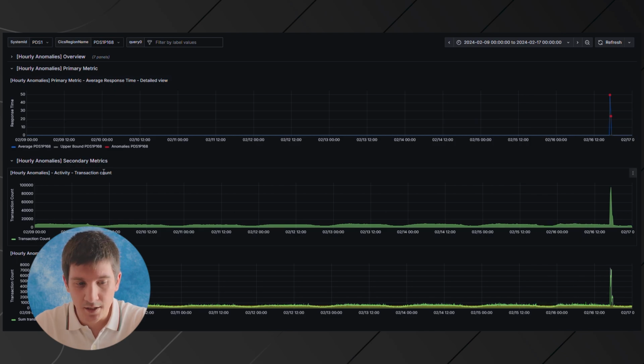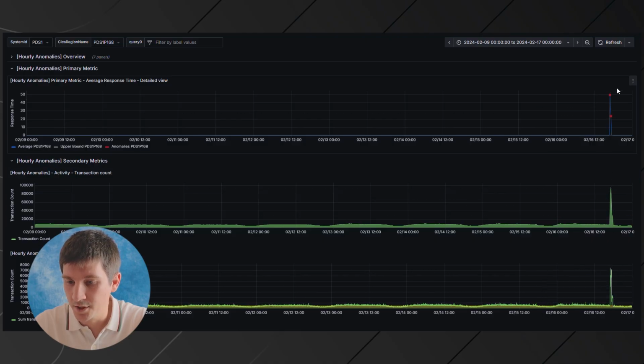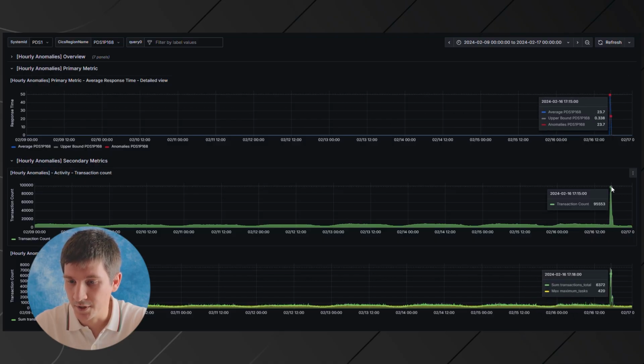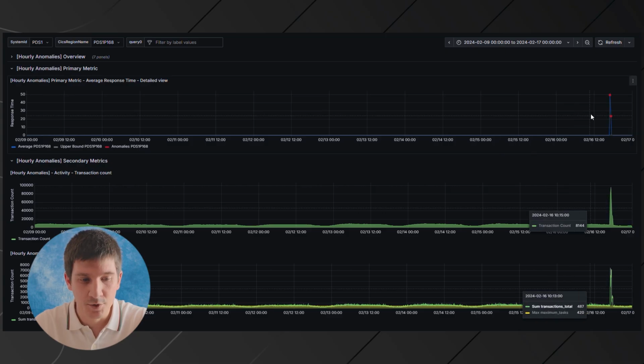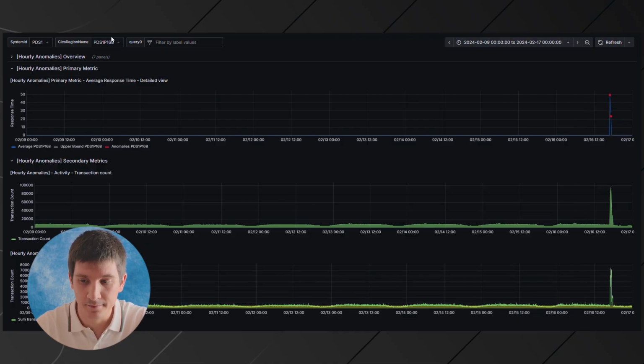And we can see from the transaction count that it seems to be volume driven, because we have a correlated spike between the transaction count and the response time. But in this case, I received a notification from 15 regions that are slowing down simultaneously. One single notification for 15 regions at the same time.